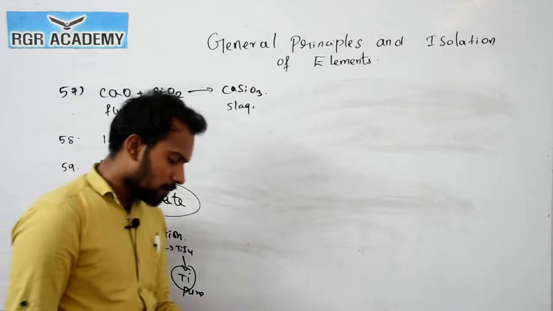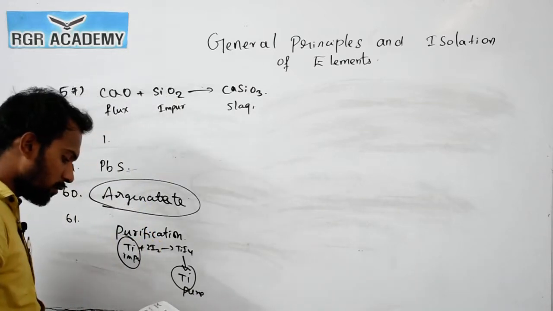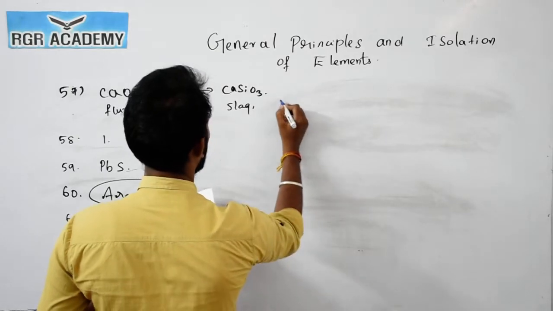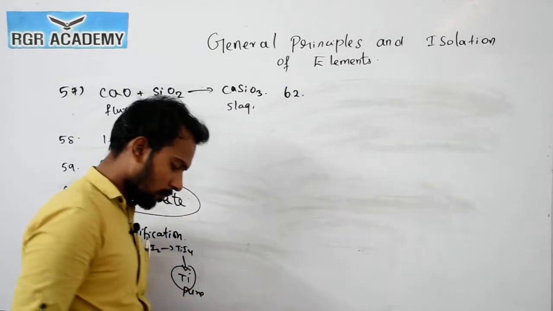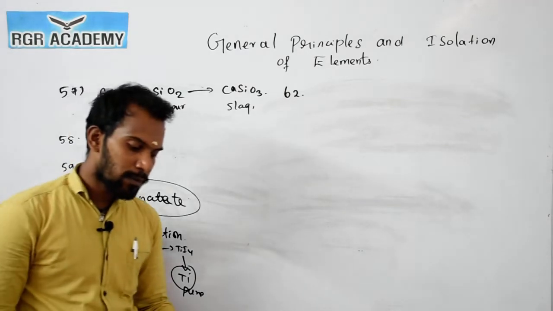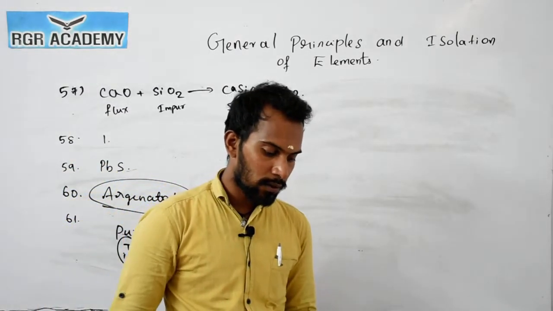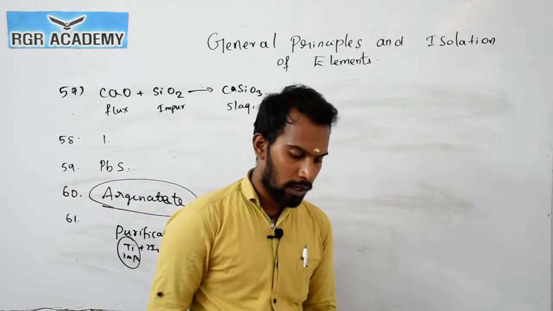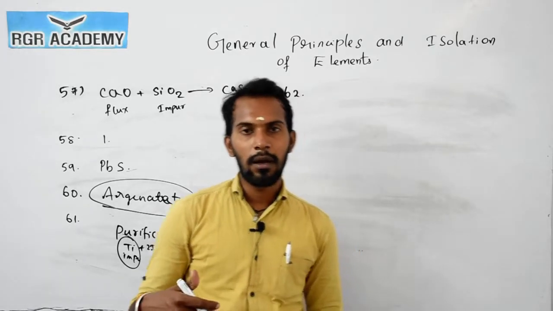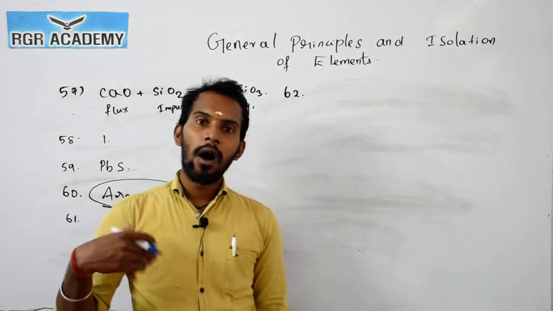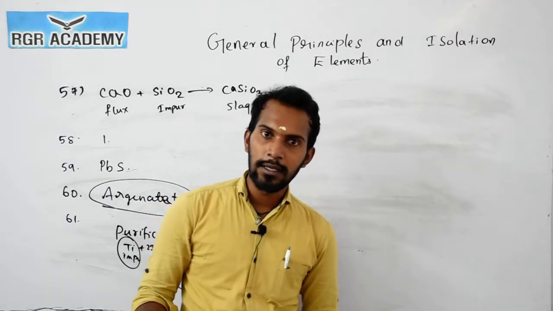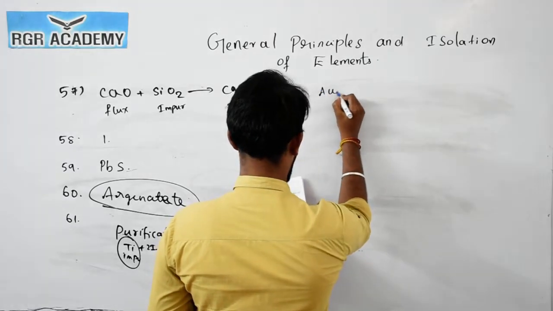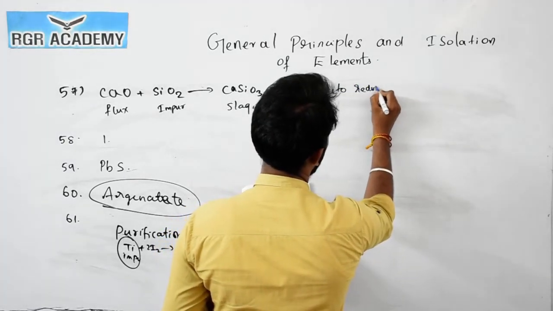Now question number 62. Which process of reduction of mineral to metal is suitable for the extraction of copper from its low copper content ore? Copper can be auto reduced, it can be reduced very easily. So the answer is that at low copper content it is auto reduction.